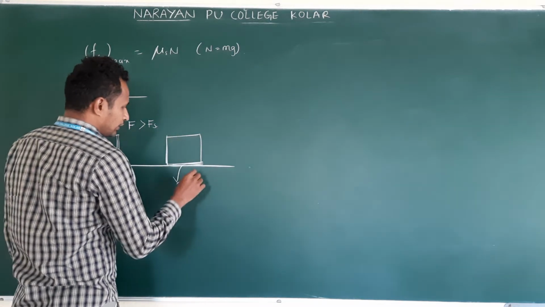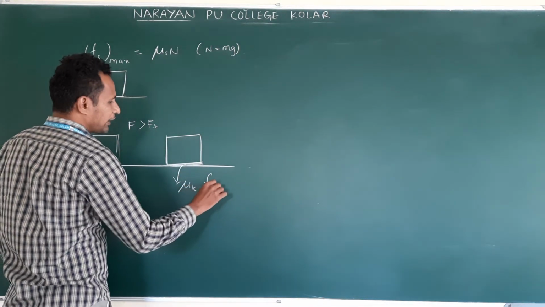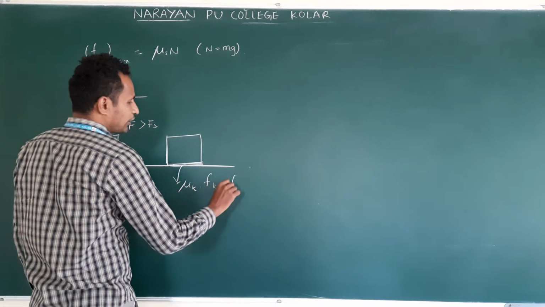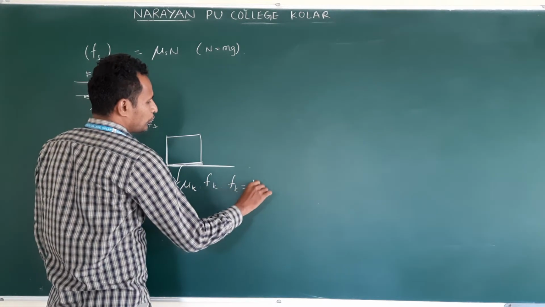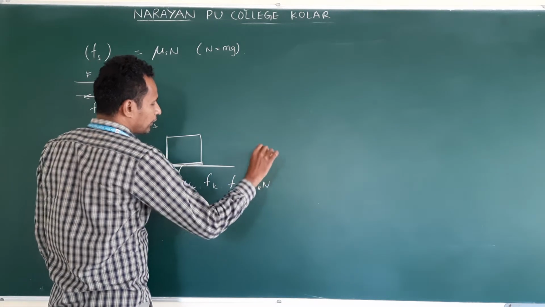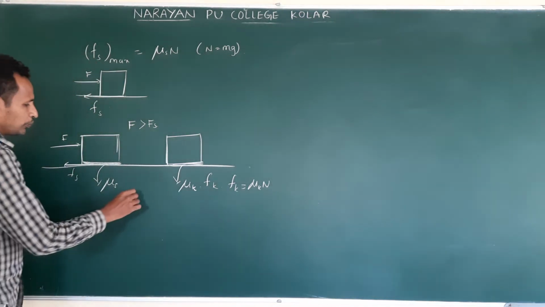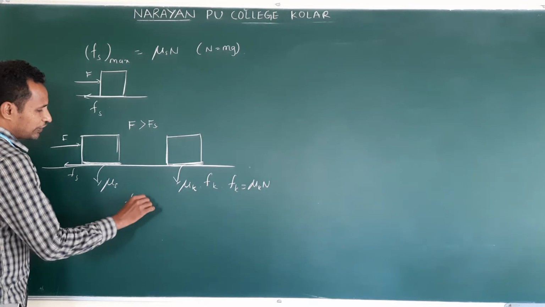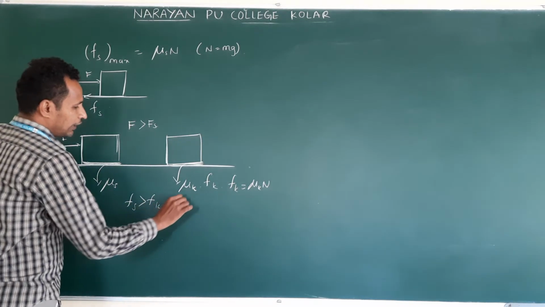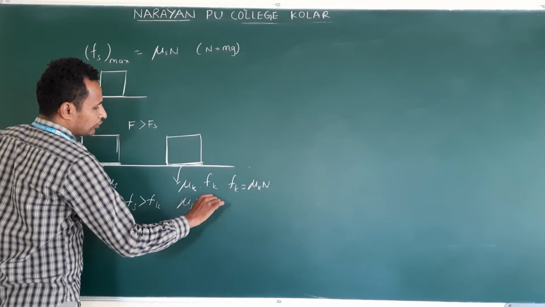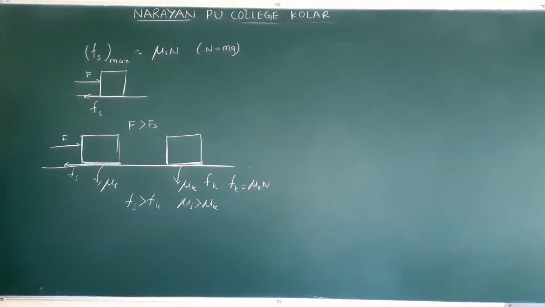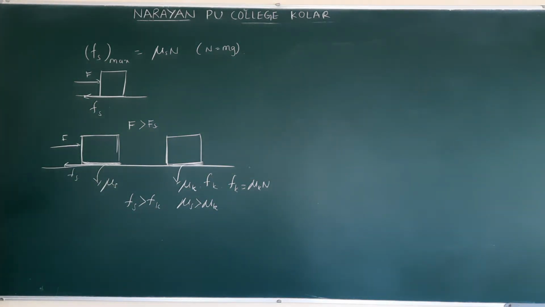What is this friction? We call it Fk, kinetic friction. What is the kinetic friction equation? Fk is equal to mu k into N. What did the experimental study say? Fs is greater than Fk and mu s is greater than mu k. Okay?